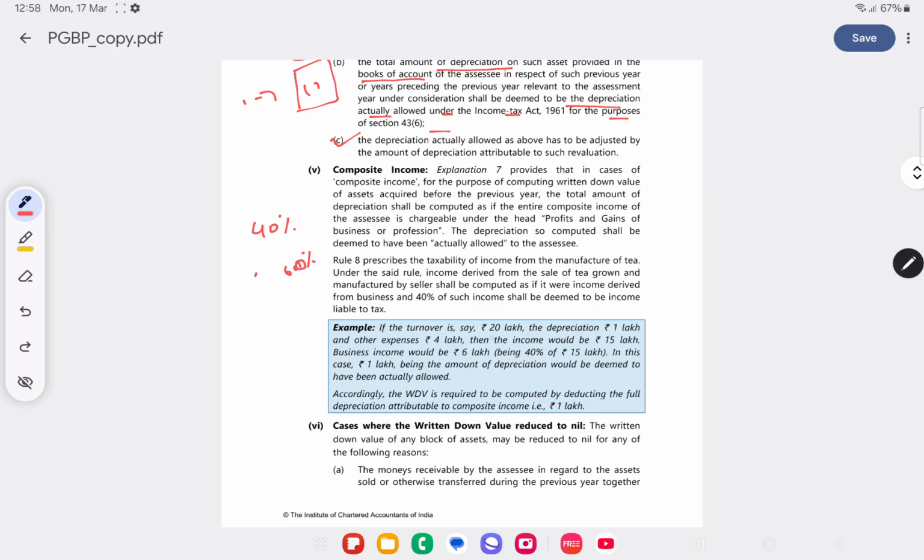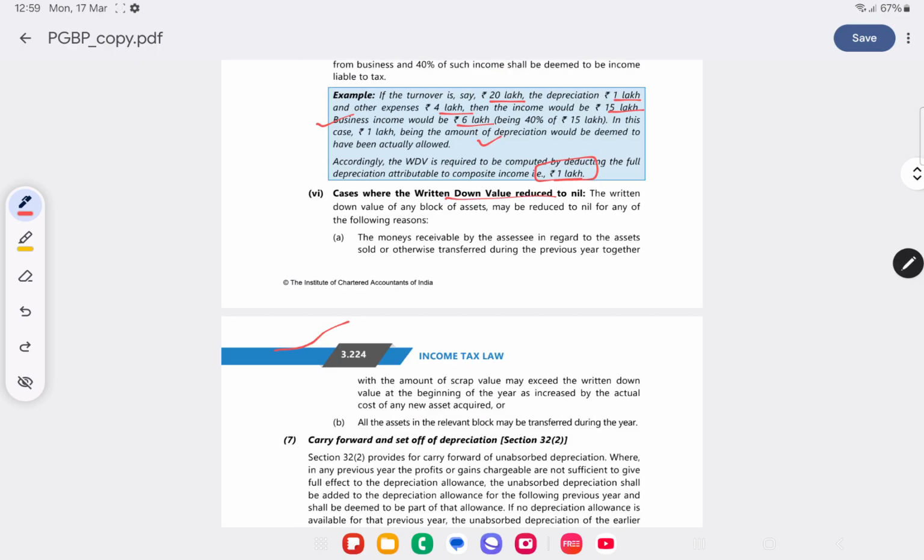Taking this example, if the turnover is 20 lakh, depreciation is 1 lakh and other expenses are 4 lakh, then the income would be 15 lakh and business income will amount to 40%, which is 6 lakh. In this case, 1 lakh will be the amount of depreciation deemed to have been actually allowed. So depreciation will be as if the entire income is from PGBP. Accordingly, WDV is required to be computed by deducting full depreciation attributable to the composite income, that is 1 lakh. The entire 1 lakh needs to be taken for considering WDV.